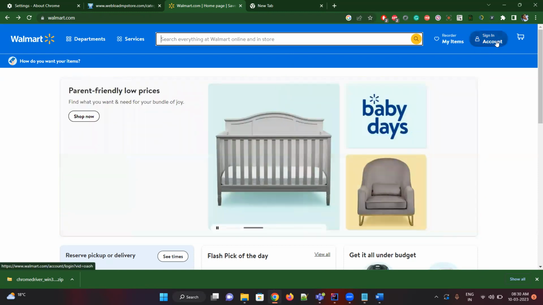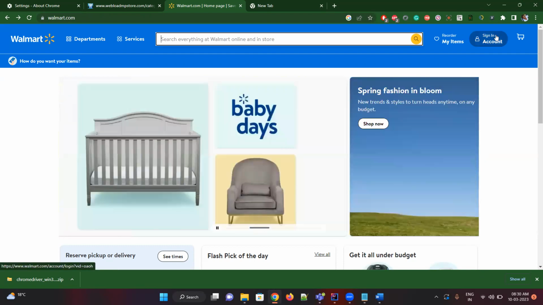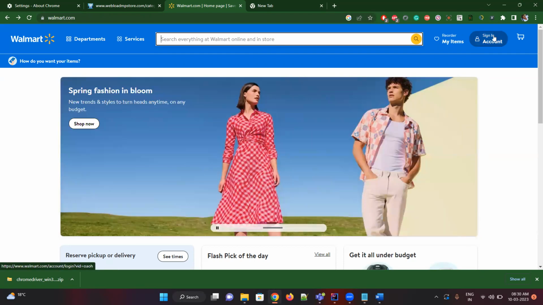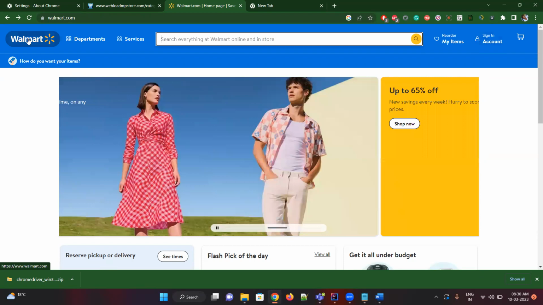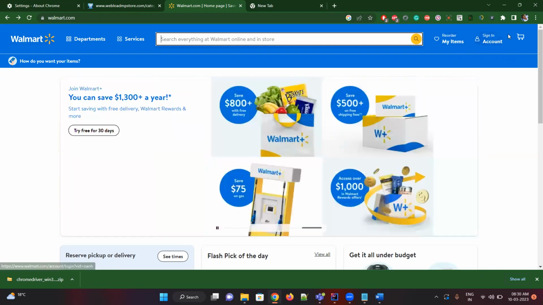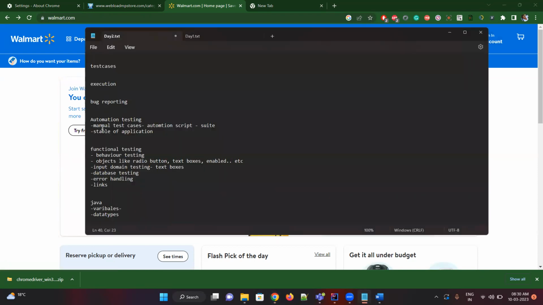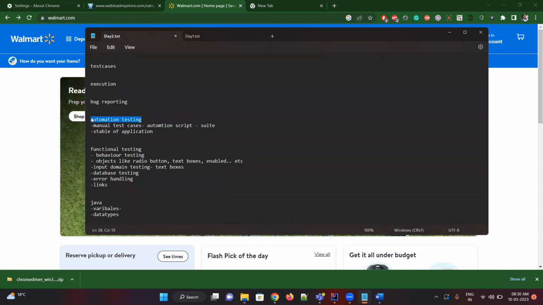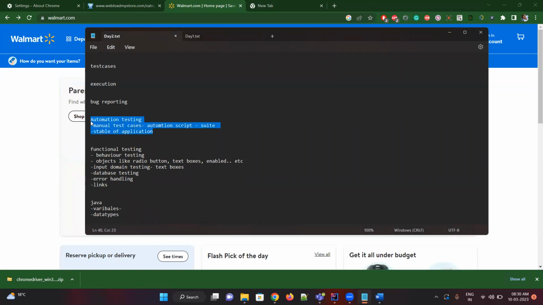Because you are writing code to click on sign in here, but after some time your application can change it to sign into here. What will happen? Your code will fail, because it looks for sign in in this part only. That's why your application should be stable to write automation testing. If your application keeps changing every time, until it's fixed or stable, you can't run your automation test cases. So our requirement is either manual test cases or automation test cases, or stability of the application.